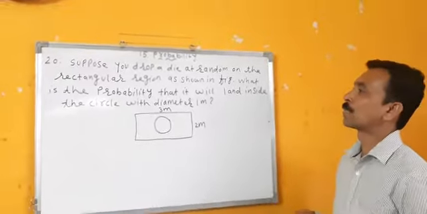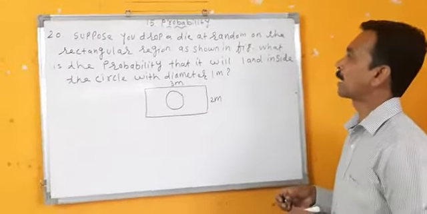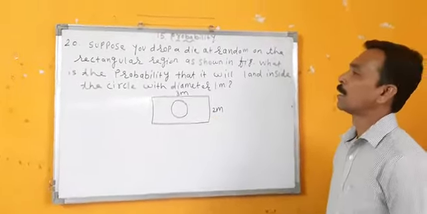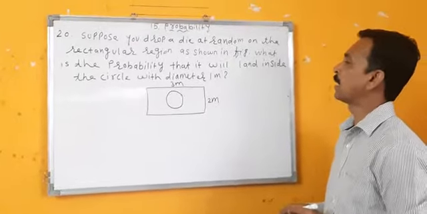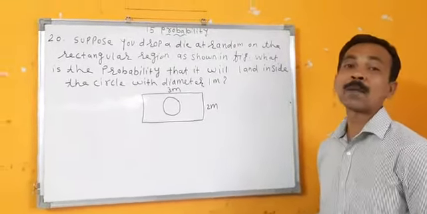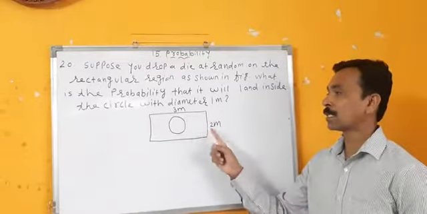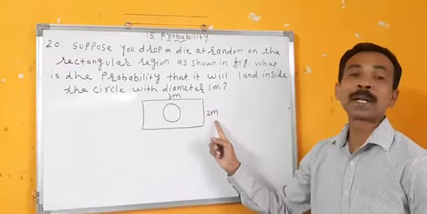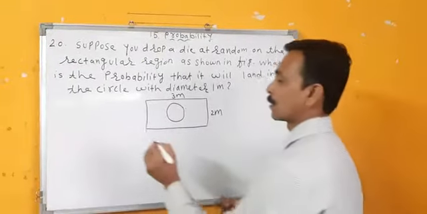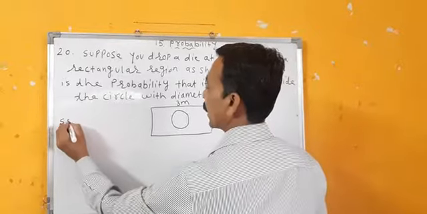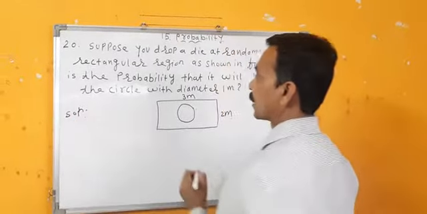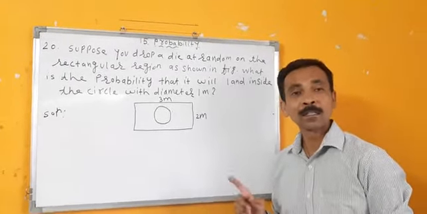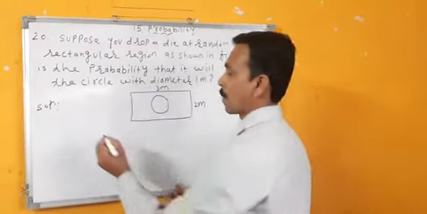Twentieth sum. Suppose you drop a die at random on the rectangular region as shown in the figure. You can see the figure here. What is the probability that it will land inside the circle with diameter 1 meter? We can see here rectangle is given. In this rectangle, length is 3 meter, breadth is 2 meter. Right? First I will find area of rectangle. To get the probability, first I have to find the area of rectangle, then area of circle, then I will get the required probability.